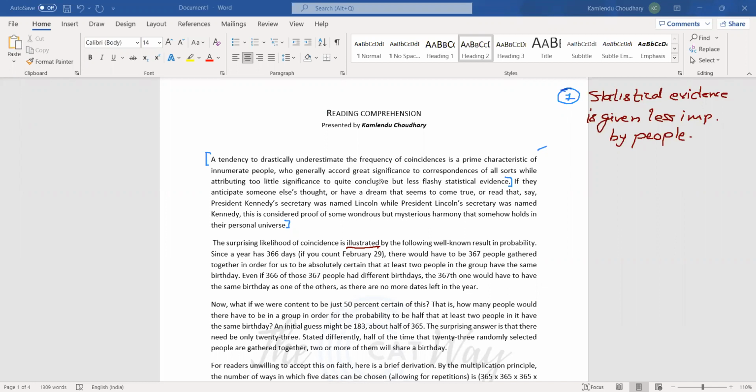Now let us move to the next part. I would write down the second one, the analysis of the second one.